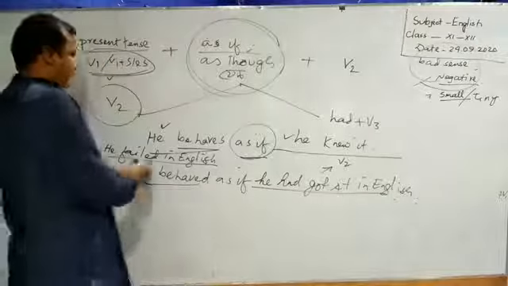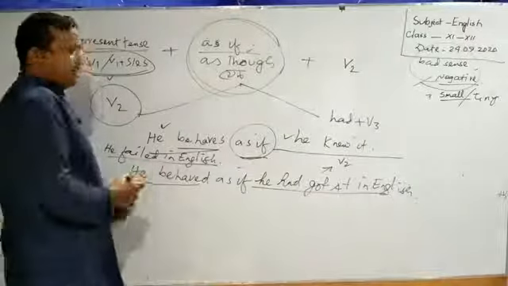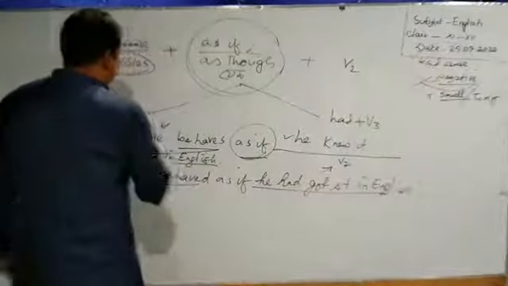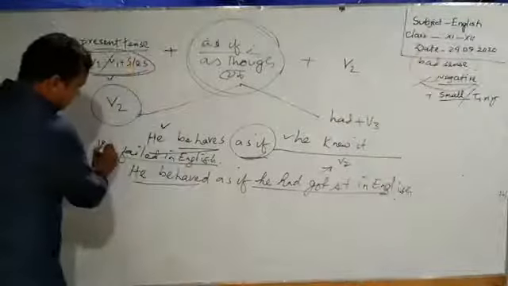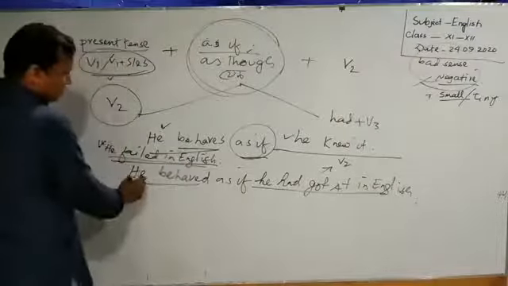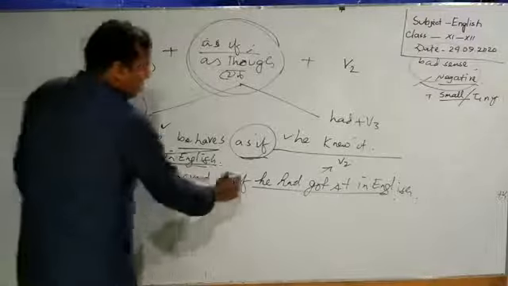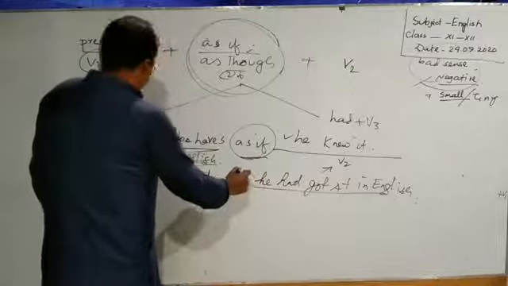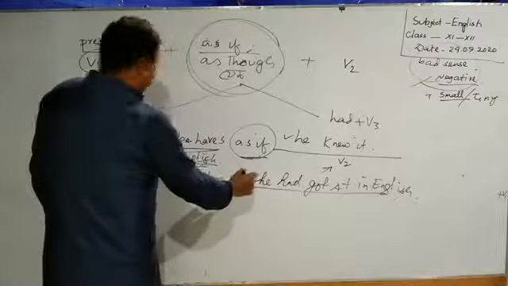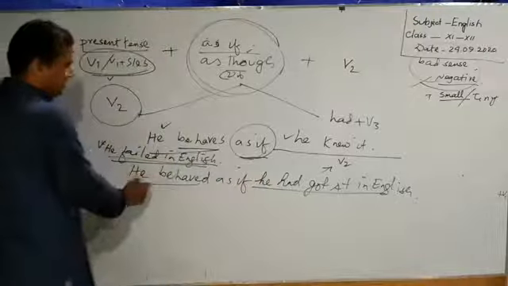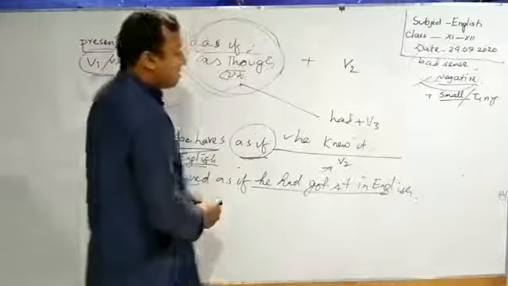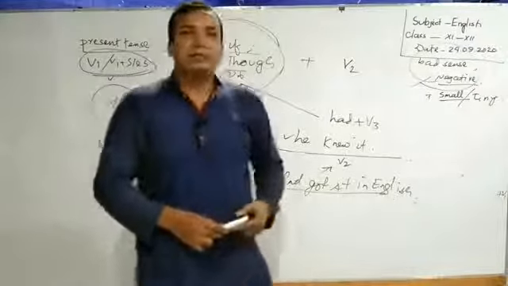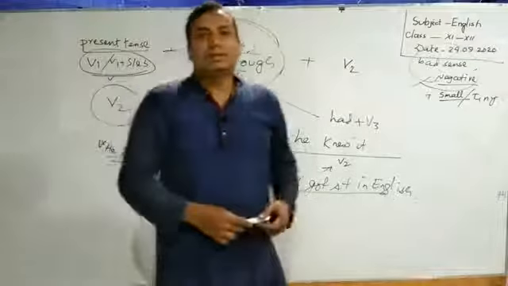Okay. So we have to maintain a chain that is most related to the earlier sentences. Here is a sentence, he failed in English. So we have to arrange the sentence in such a way that the meaning is mostly connected to the earlier sentences. He behaved as if he had got A plus in English. Learners, we have to practice more and more to do well in this item.